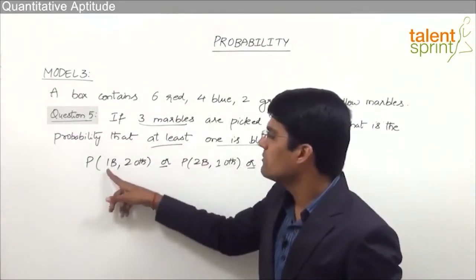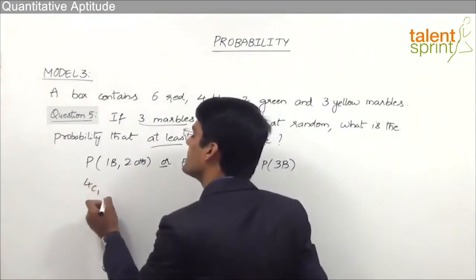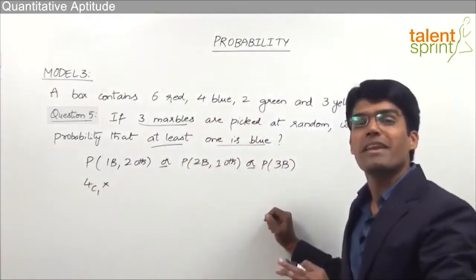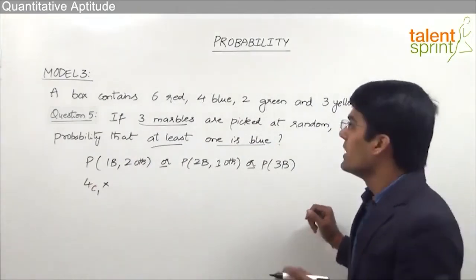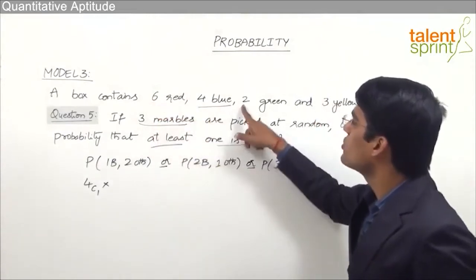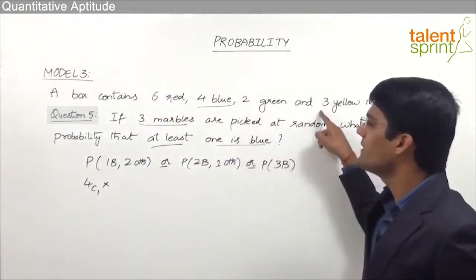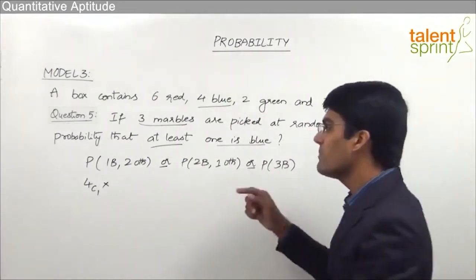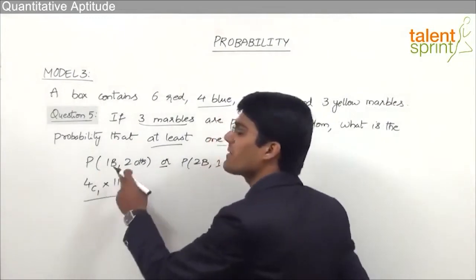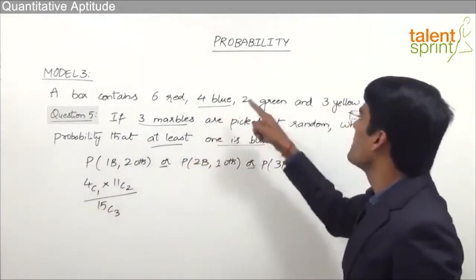Now when we have to select 1 blue marble, we have total 4 choices. So 1 blue marble can be selected in 4C1 ways, into, now we need to take 2 marbles of any other color but not blue. If we leave these blue marbles, the remaining marbles are 6 plus 2, 8, 8 plus 3, 11. Now out of the remaining 11 marbles, we can select any 2 marbles. So that can be done in 11C2 ways, divided by the total number of ways of selecting 3 marbles, which is 15C3. Why? Because in total there are 15 marbles here.